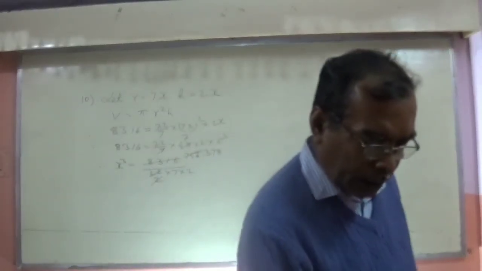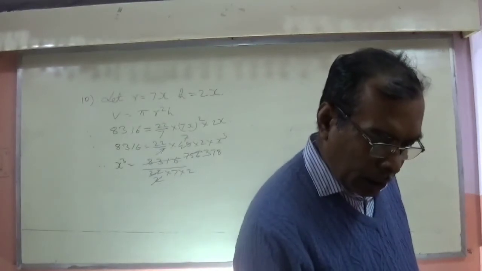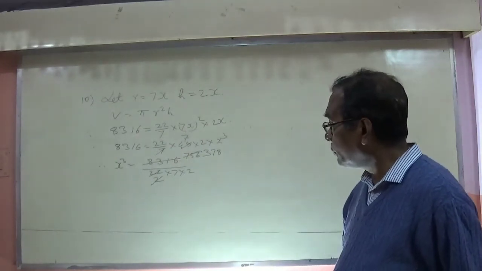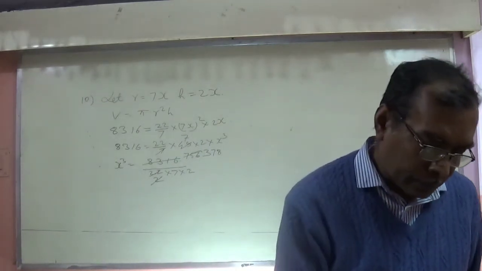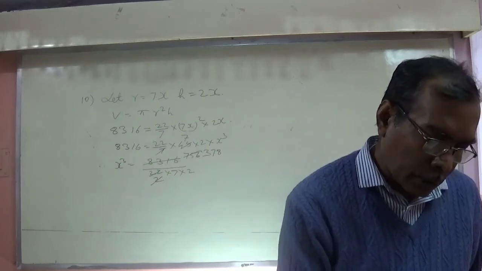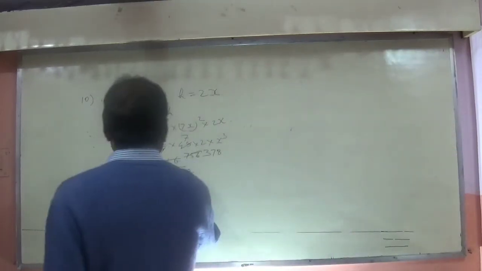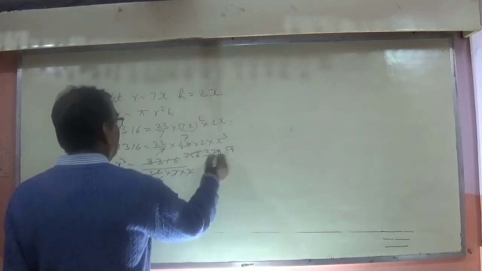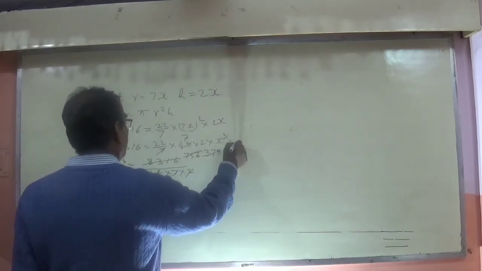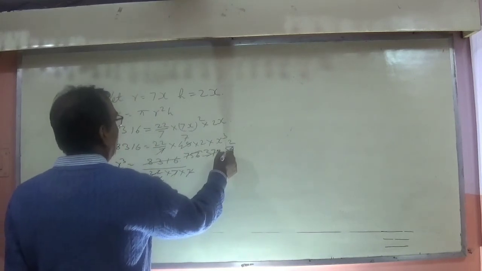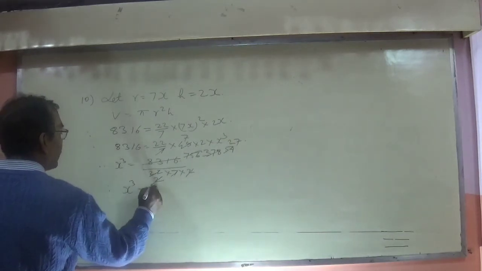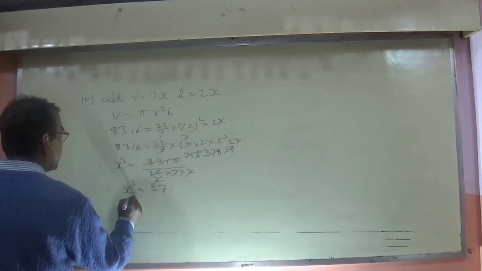Again it is possible to cancel 378, if we divide it by 7, it will come as 54. And if we divide this by 2, 2 2s are 4, 2 7s are 14. So therefore x cube is coming as 27, and the cube root of 27 is 3, so x is equal to 3.